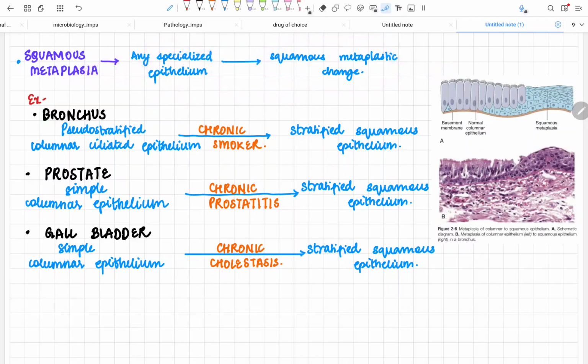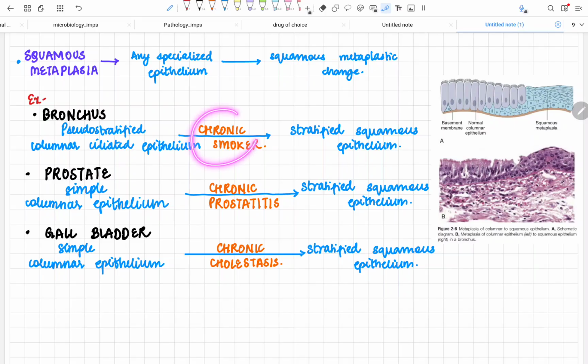Now the examples are very important. The examiner will ask you mainly the types or the examples from squamous metaplasia. So listen carefully. Now what do you see in the chronic smoker? In the chronic smoker, the pseudostratified columnar ciliated epithelium of the bronchus is converted into a stratified squamous epithelium.